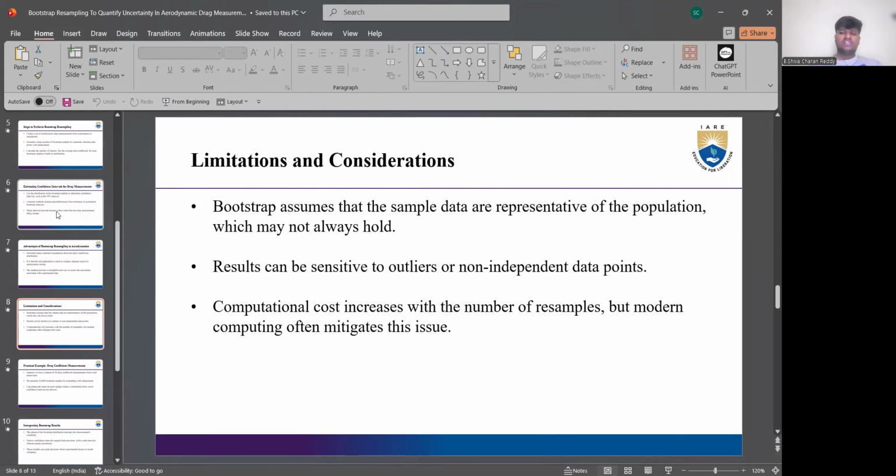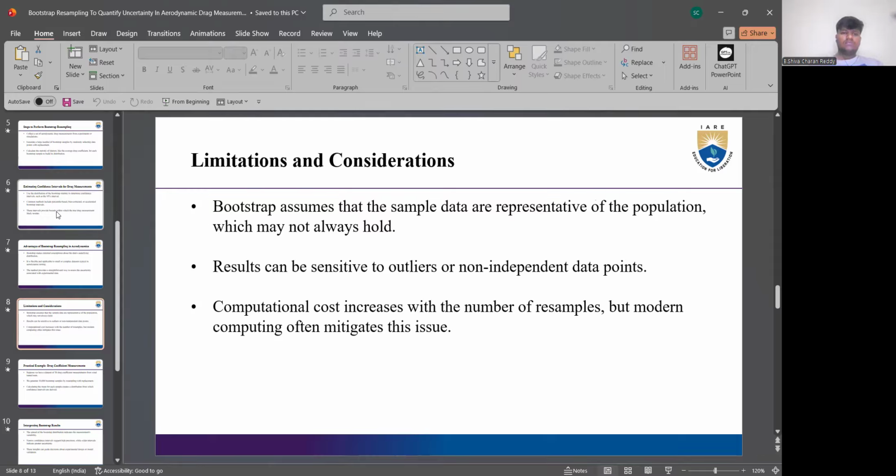Coming to limitations and considerations, Bootstrap assumes that the sample data are representative of the population, which may not always hold. Results can be sensitive to outliers or non-independent data points. Computational cost increases with the number of resamples, but modern computing often mitigates this issue. So Bootstrap assumes that the sample data are representative of the population.